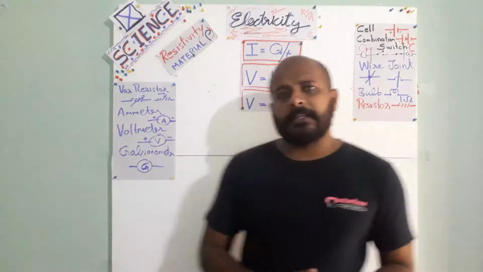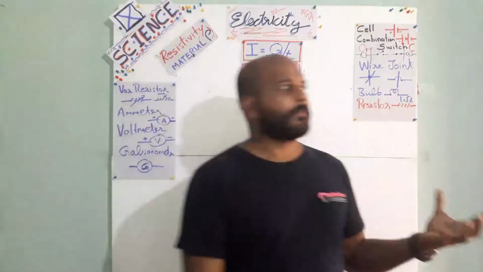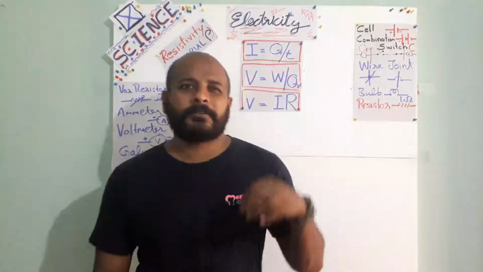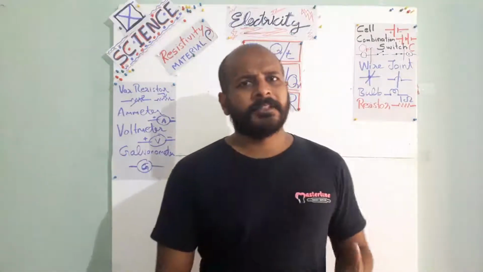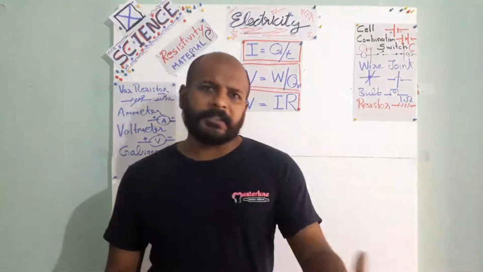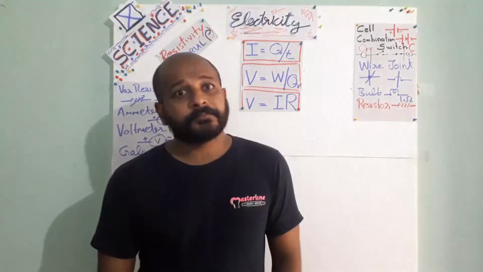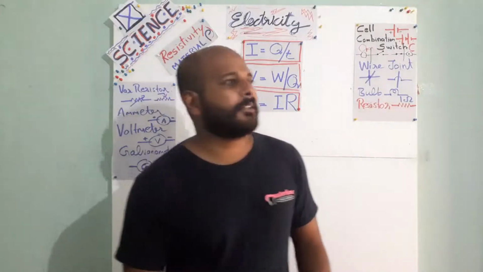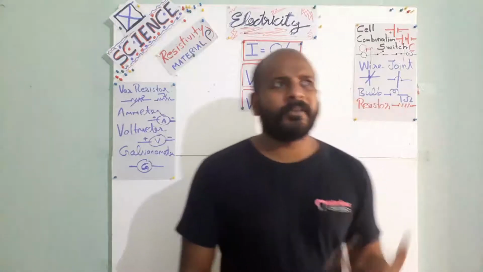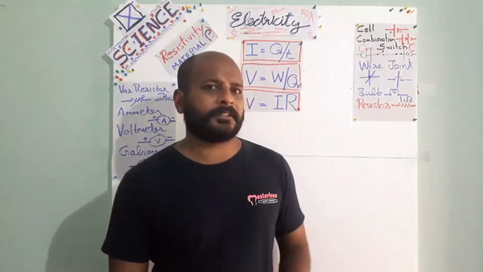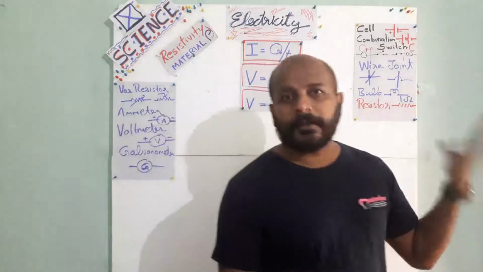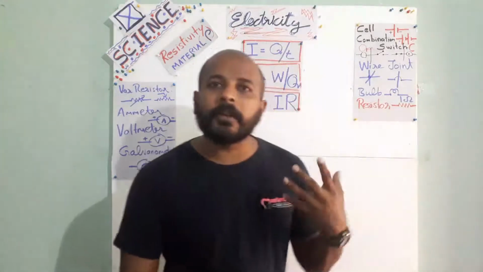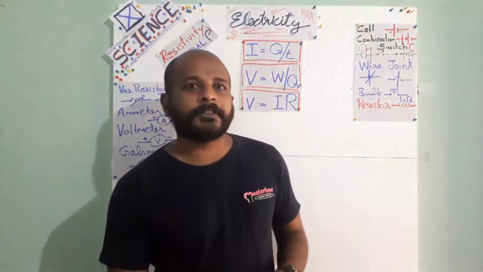So next one, examples for elements. Metals and non-metals, we can say. Metals, for example, iron, copper, aluminium, zinc, all these things are examples for metals. Non-metals, some elements which are non-metals, almost all the gases, isn't it? For example, hydrogen, oxygen, helium, neon, all these things are non-metals.